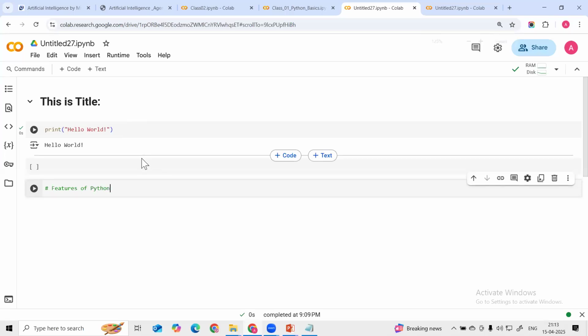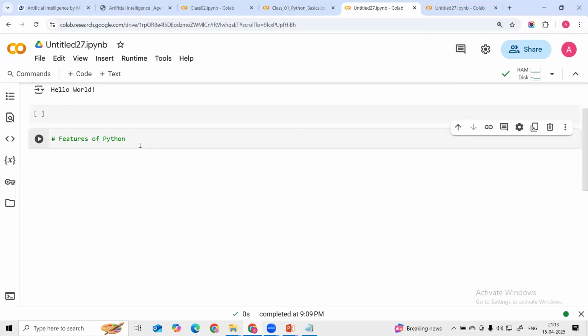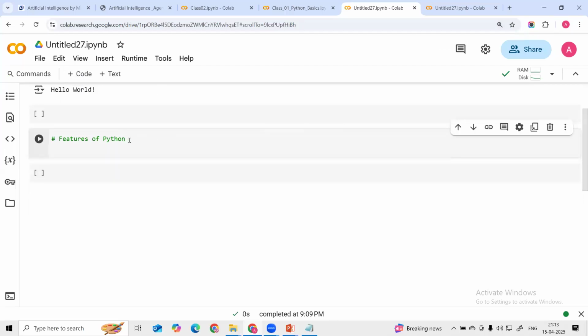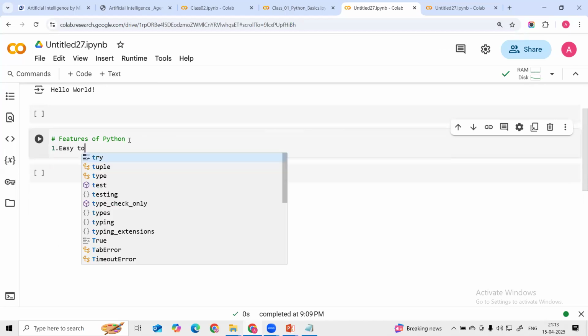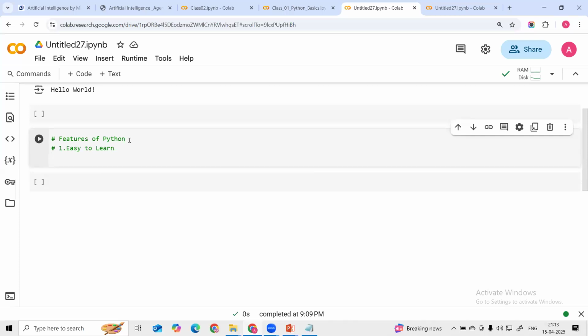Okay, so here I will be increasing the font size. Here, guys, we are learning the features of Python. These are the different features of Python. The first feature is that Python is easy to learn. Every non-technical person or fresher prefers Python because it is easy to learn, and this is because it is easy to read and understand.